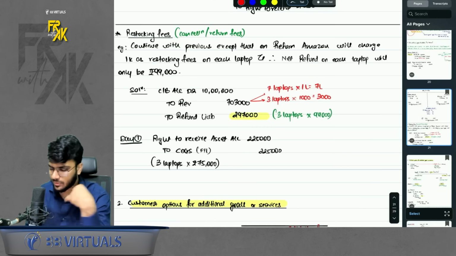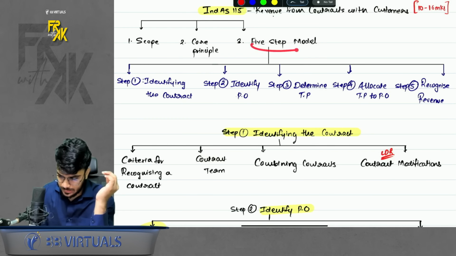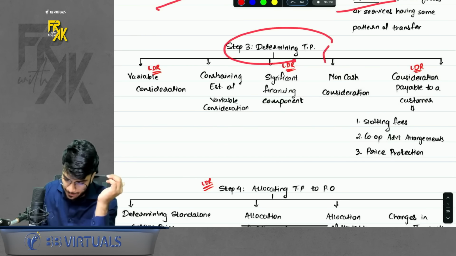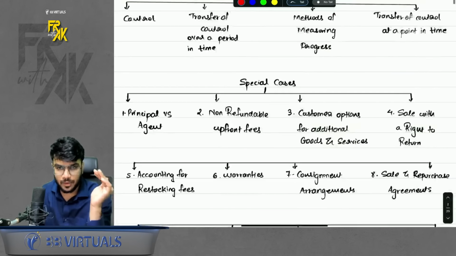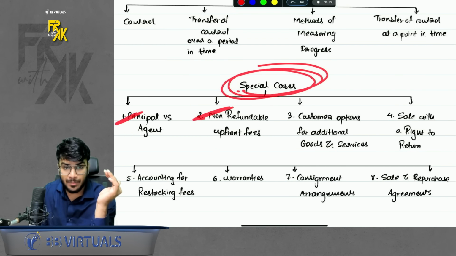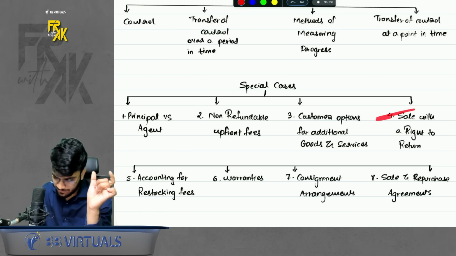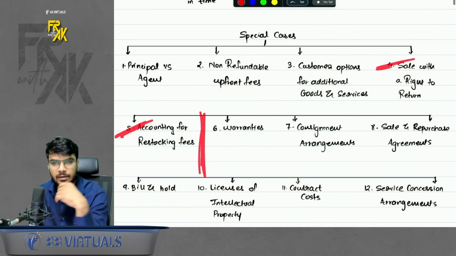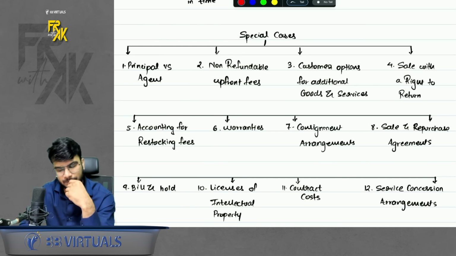Restocking fees. So if you see closely, what all things have we revised? Step 1 completely revised. Step 2 completely revised. Step 3 completely revised. Step 4 completely done. Step 5 completely done. In special cases, we have done principal versus agent, non-refundable upfront fees, customer options for additional goods and services, that is the discount voucher question, sale with right to return, and accounting for restocking fees. We have done till here. So the remaining revision, of course, I will do after this. Clear with this? Perfect.